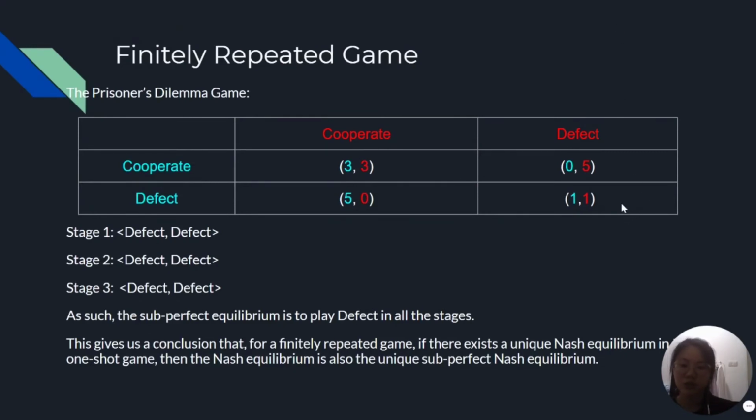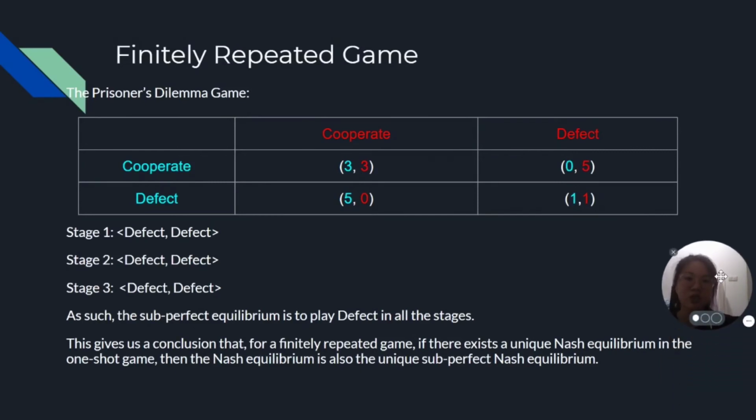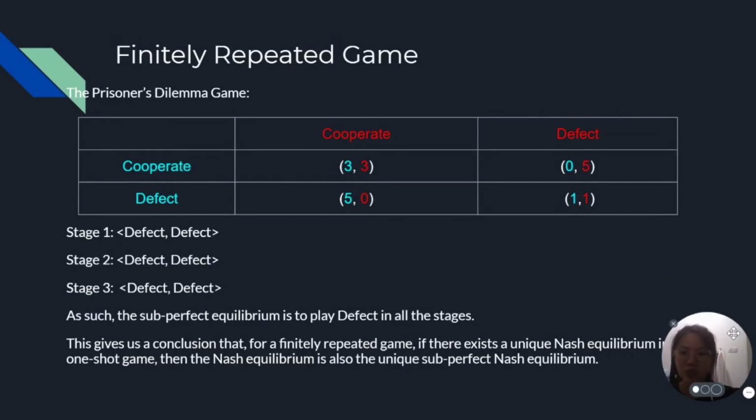This gives us the conclusion that for a finitely repeated game, if there exists a unique Nash equilibrium in the one-shot game, then the Nash equilibrium is also the unique subgame perfect Nash equilibrium.